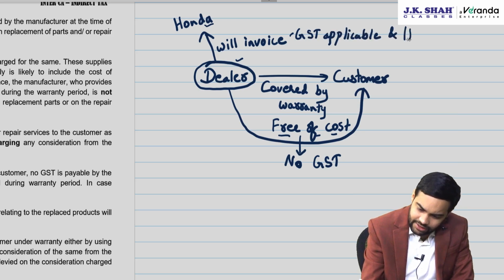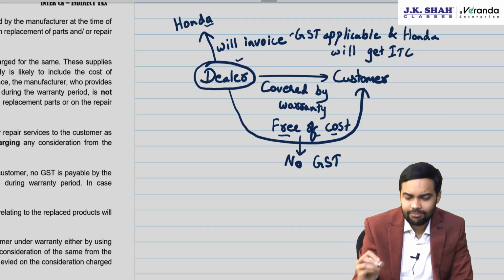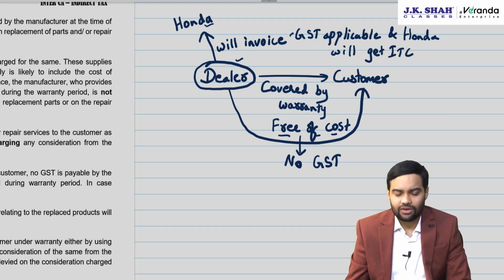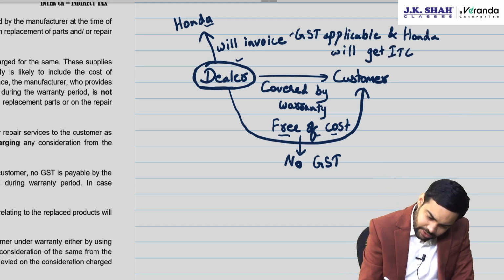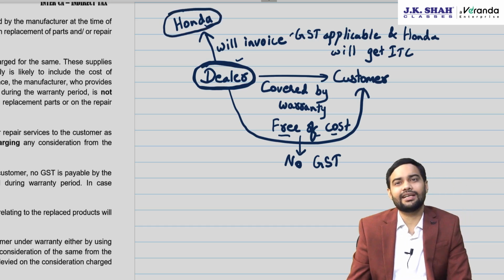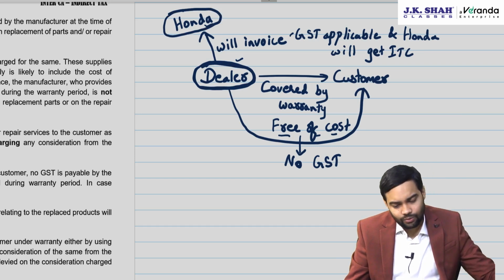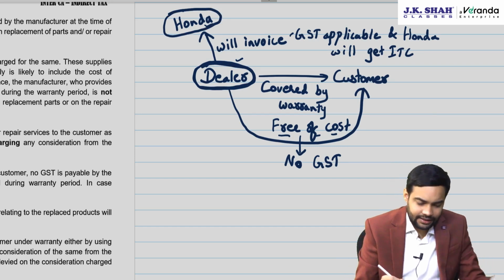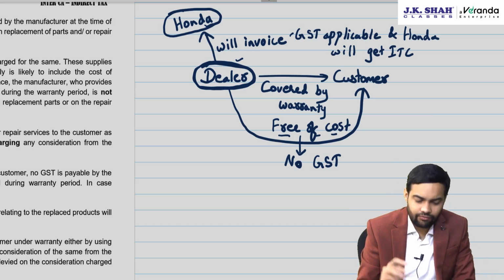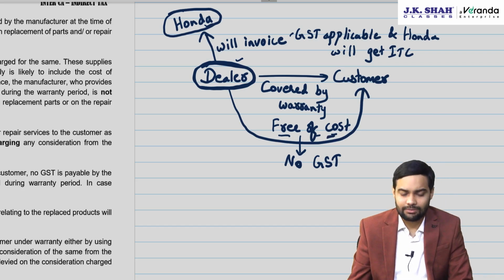And Honda will get ITC. So net impact is again 0. If you see, Honda will get ITC for this. So the net impact of this transaction is 0. Why is the net impact 0? Because the dealer has paid output tax and Honda has got ITC. The net impact of the transaction is 0. So this is part 1, where the dealer invoices Honda for this particular free of cost part which was supplied.